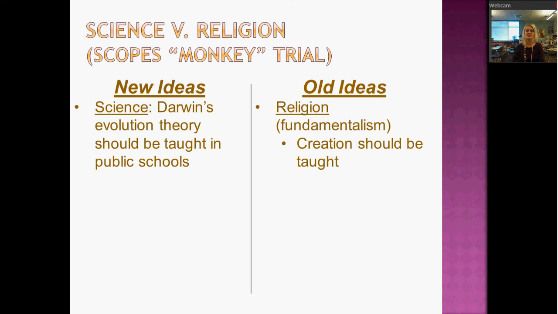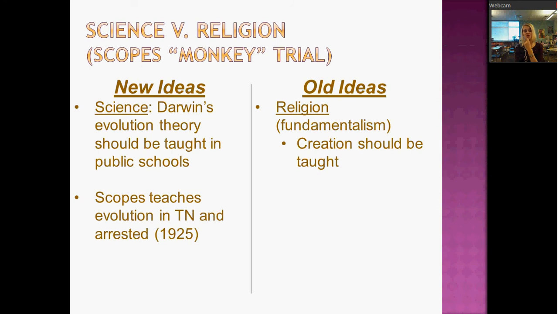And so a group of people who wanted to test what would happen if they taught evolution got this guy to start teaching evolution. He was a teacher in Tennessee, right? His name was Scopes. The problem is, in Tennessee, it was illegal to teach evolution. So Scopes, he's kind of the test, right? And he agrees to do this. It's not like he was being tricked into this. But Scopes decides he's going to start teaching evolution in his class. In 1925, he is arrested for teaching evolutionary theory.